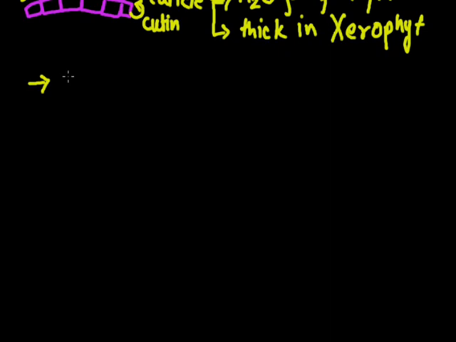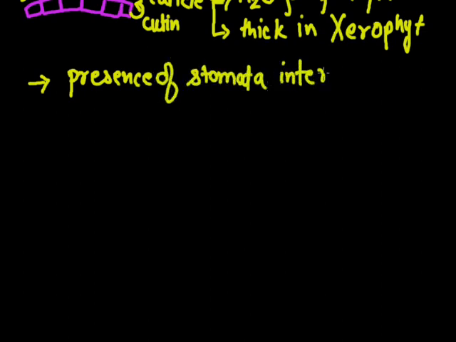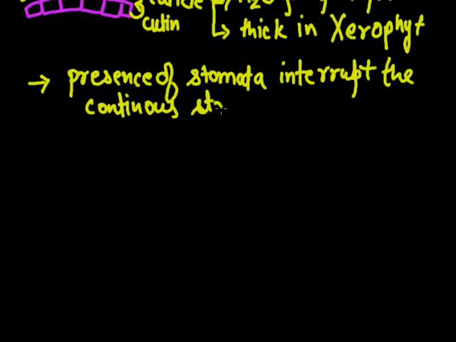The presence of stomata interrupts the continuous structure of the leaf.